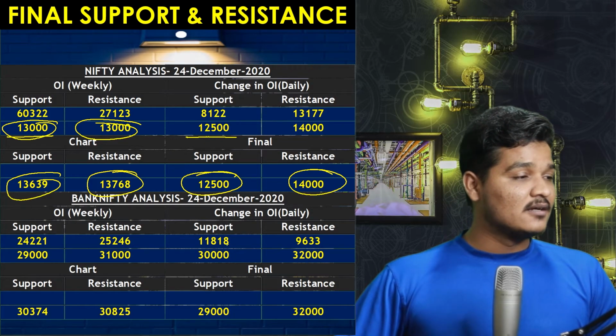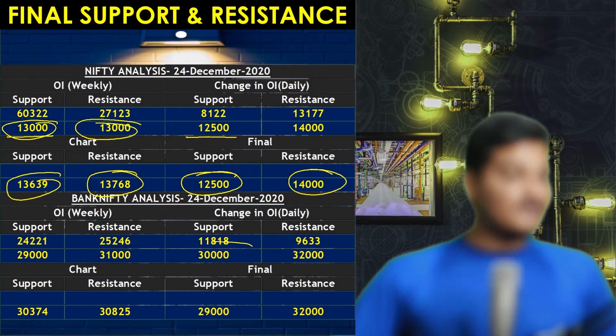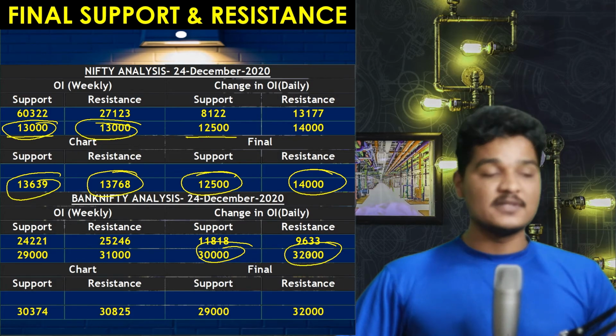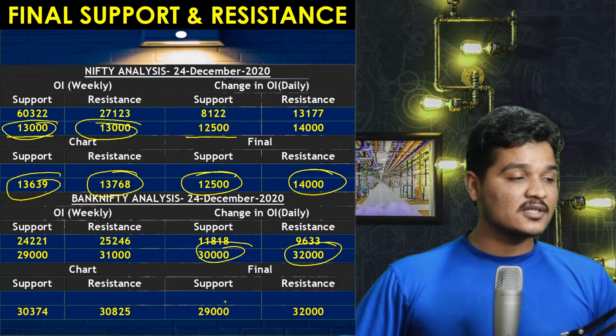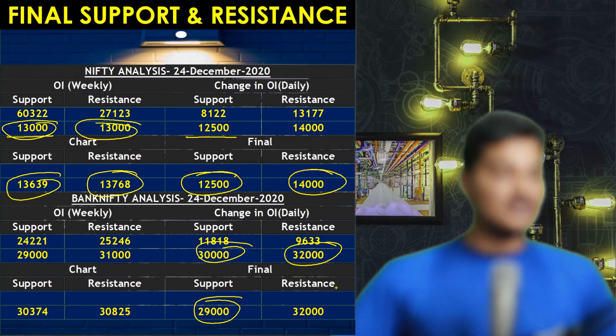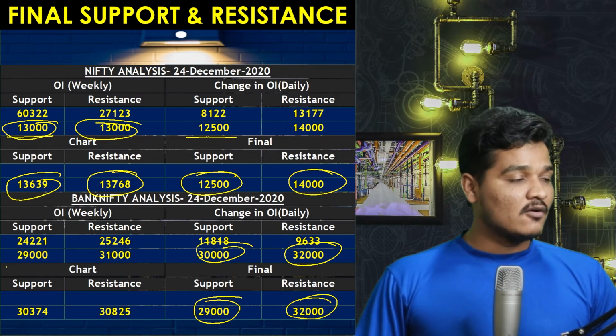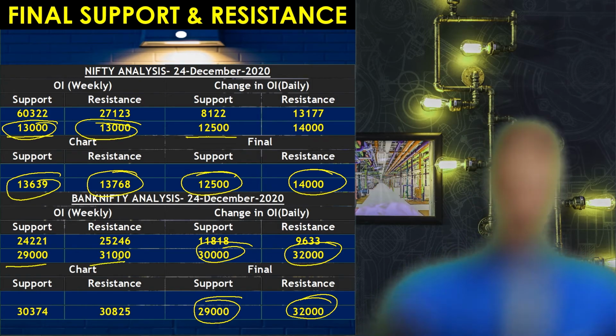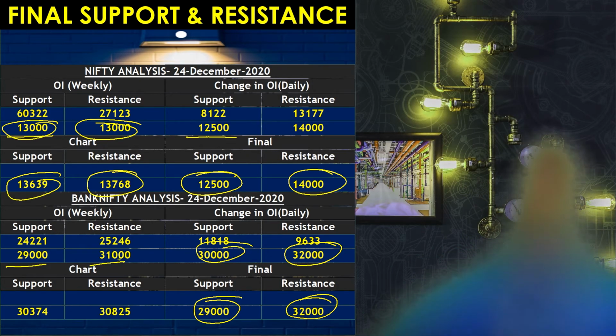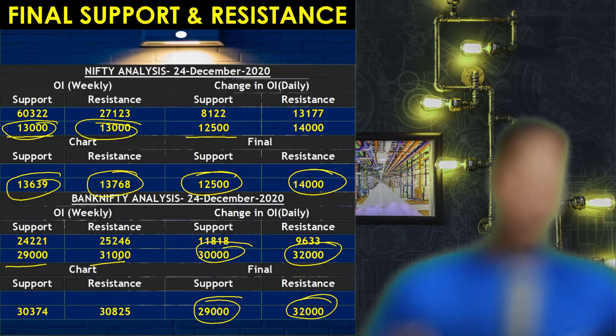Now if you see the Banknifty, Banknifty support is at 30,000 and resistance is at 32,000. Well, this is the change in OI, meaning the daily picture. What about final support and resistance? Final support is at 29,000 and resistance is at 32,000. For weekly support and resistance, there is only a 2,000 point gap. So people are expecting that it will not move more than 2,000 points in a week.